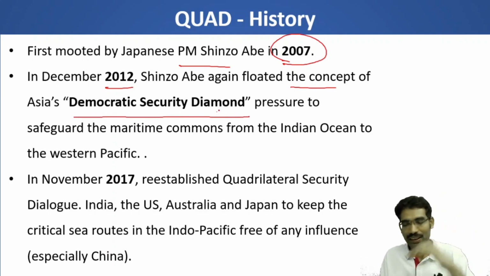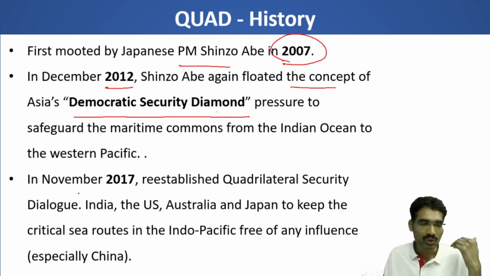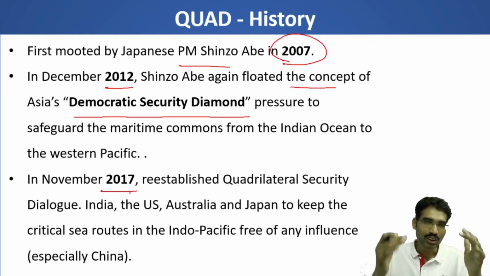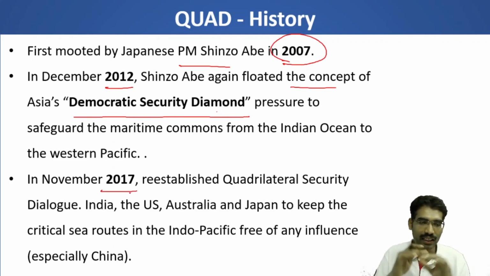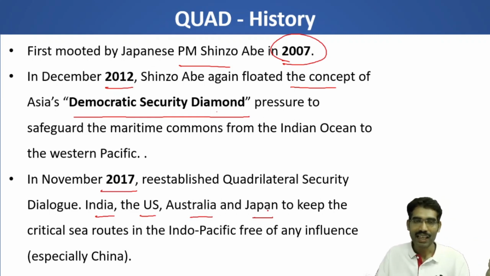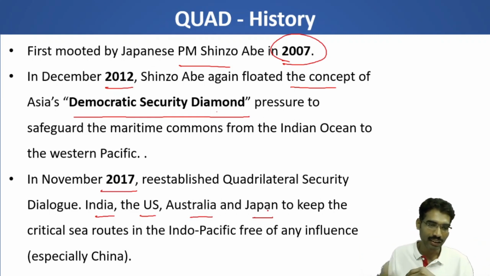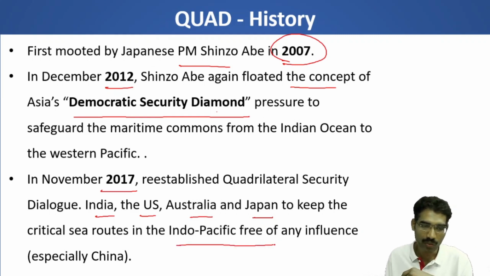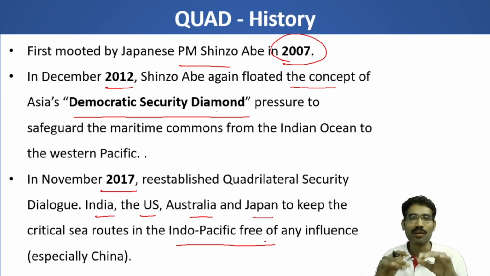And once again, it did not materialize until 2017. In 2017, the Quadrilateral Security Dialogue was re-established, where India, USA, Australia and Japan came together and wanted a free Indo-Pacific region without influence from other countries.